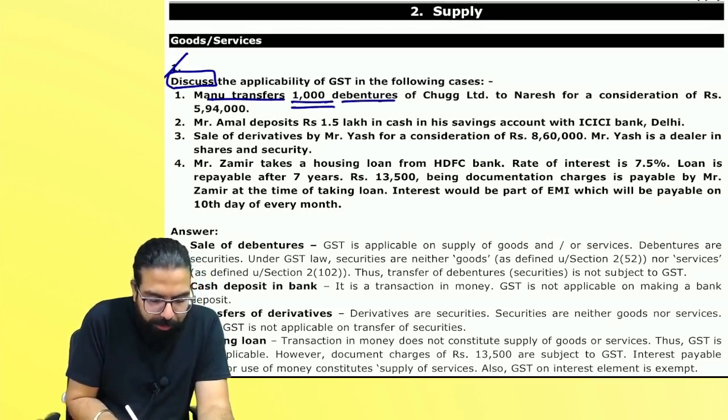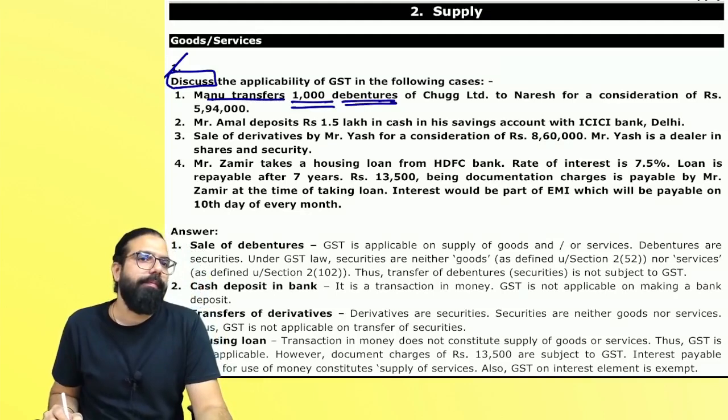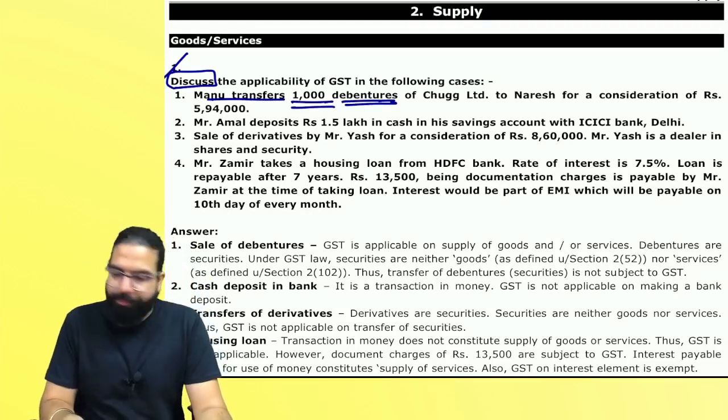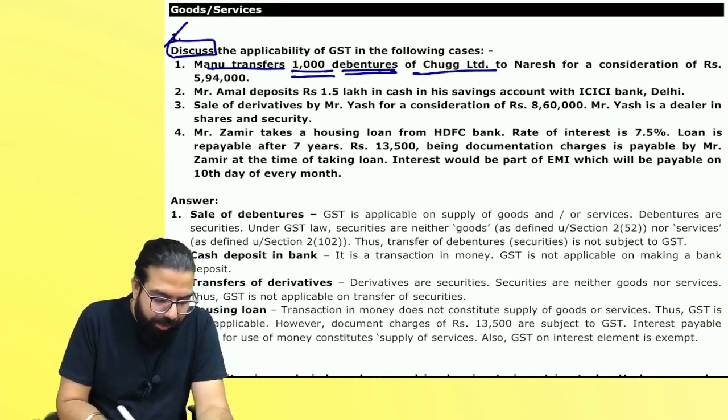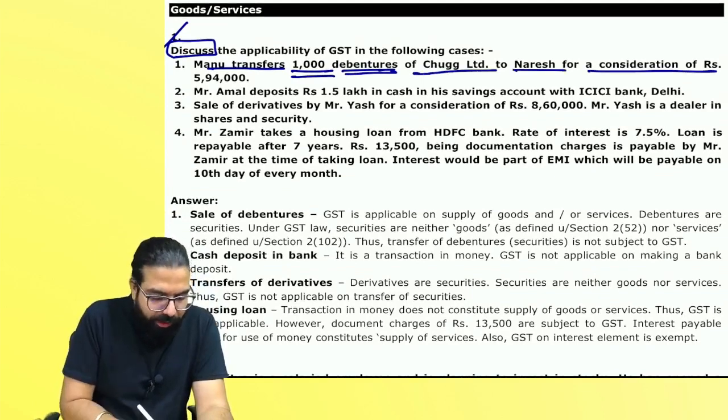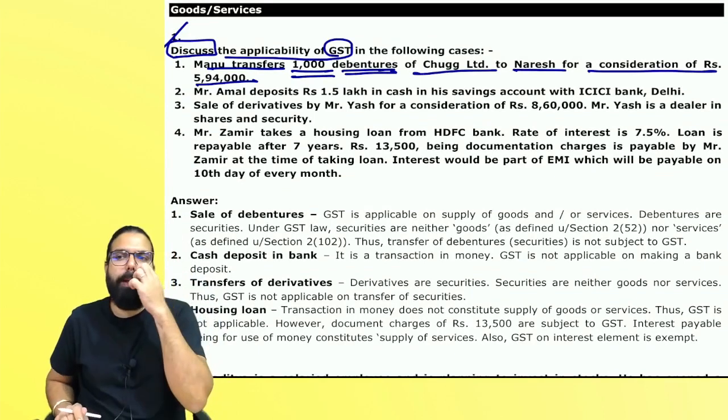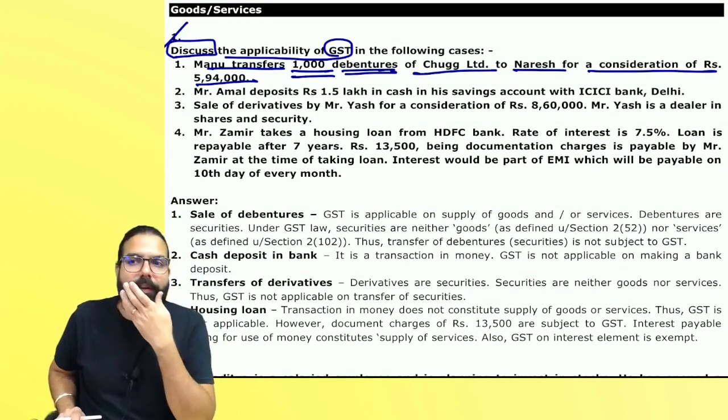Manu transfers 1,000 debentures. Are debentures goods or service, everyone? Neither goods nor service. Of Chug Limited to Naresh for a consideration of 5,94,000. My question is, discuss the applicability of GST. Whether GST will be applicable? No. So how will you write this question?